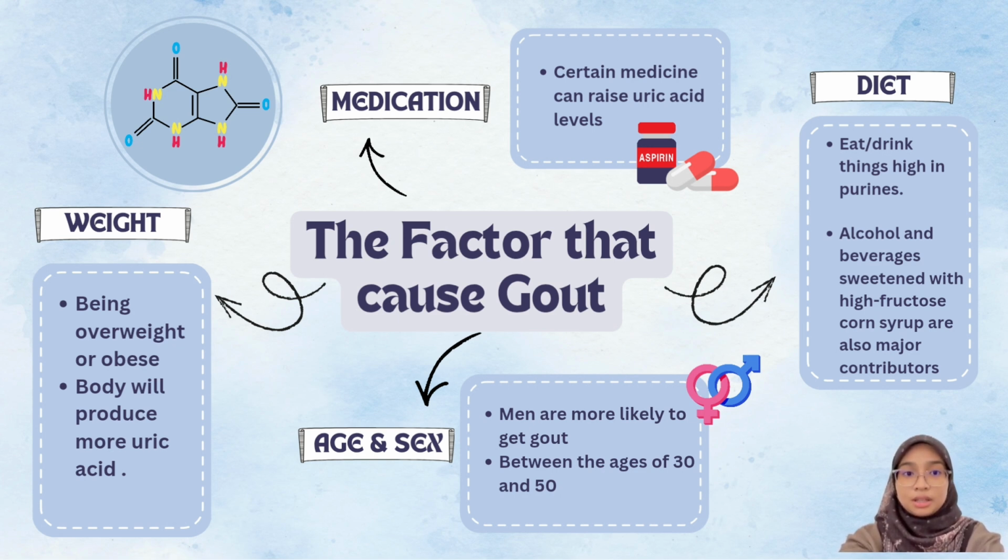Next, we have diet, where eating or drinking things that have high purines can increase uric acid production. Some of the triggers include red meat, organs, and sardines. Alcohol and beverages also become a major contributor.